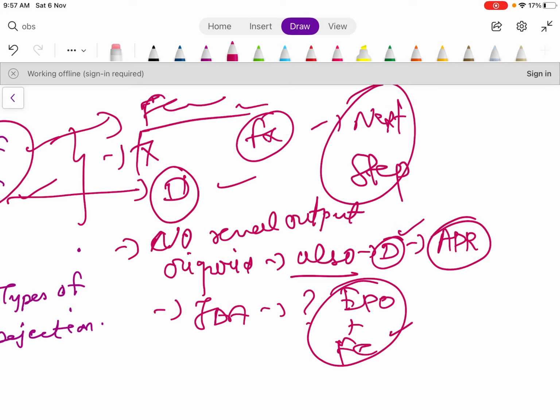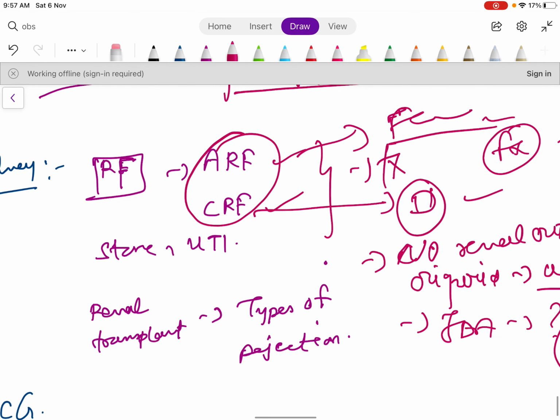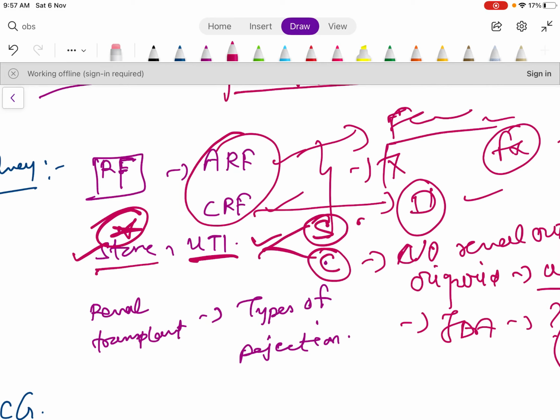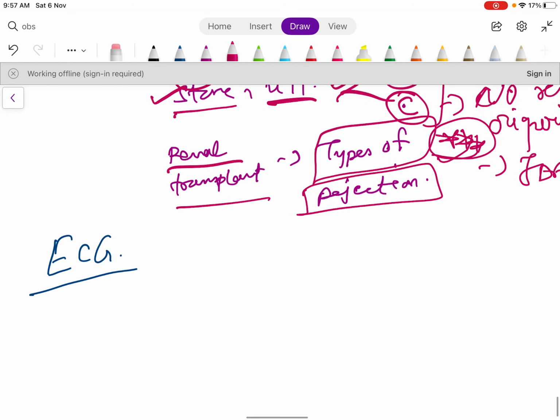So you must do dialysis. There is no need to do it in detail, just do this. What are the side effects from the dialysis? Don't read it in detail, it is not required. Then stones, most IMP question, this will be covered in surgery also. Then UTI, just do, there is a simple UTI, complicated UTI, just do the treatment. Renal transplant, do types of rejection, it's a very IMP question, they are asking it many times, okay.